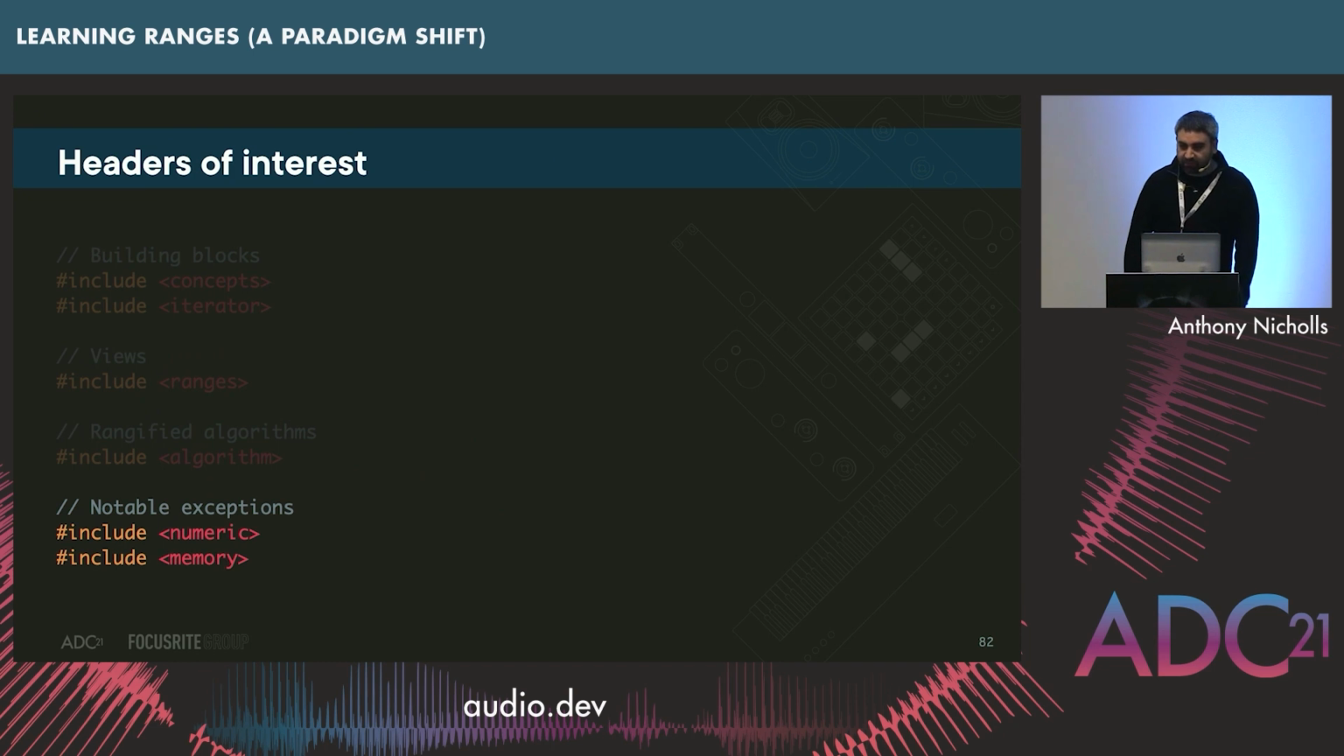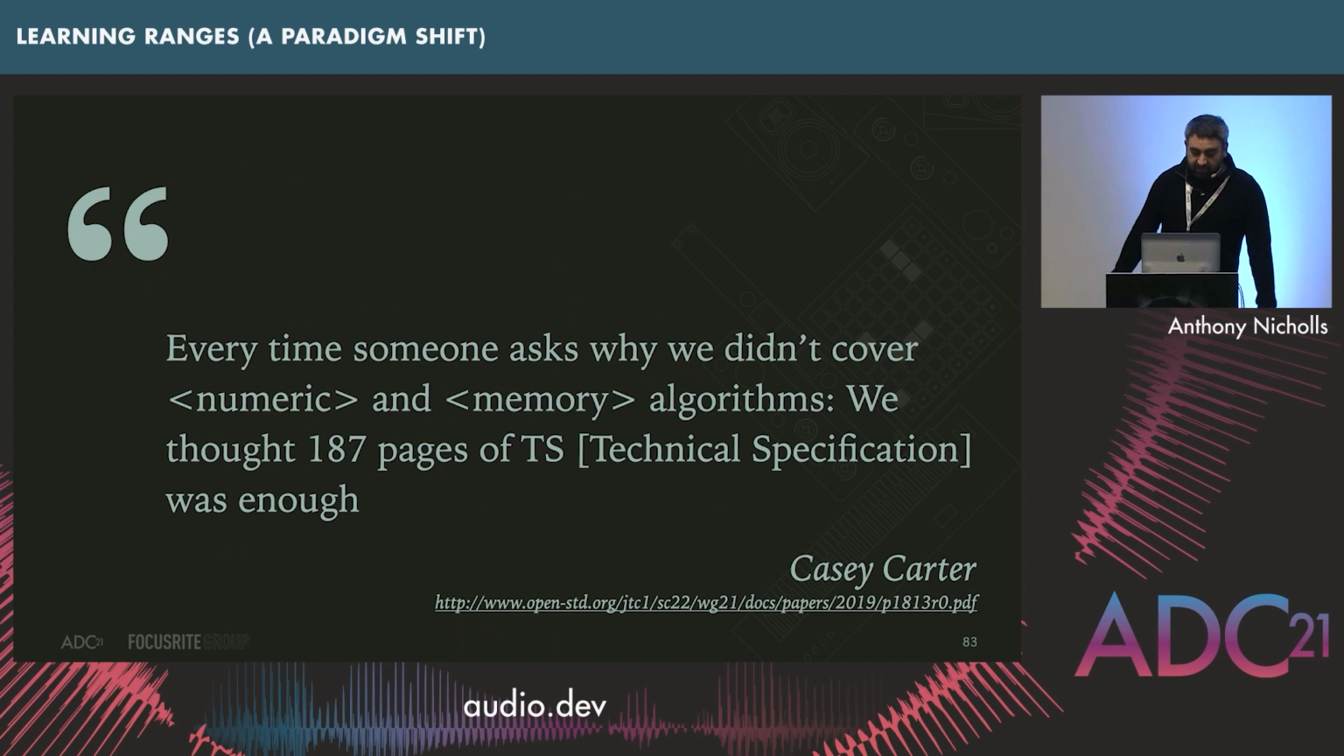Some notable exceptions. There are some algorithms in numeric and memory. Unfortunately, these are not included as part of the C++20 standard. So Casey Carter said, every time someone asked me why we didn't cover numeric and memory algorithms, we thought 187 pages of technical specification was enough. So I think I'm kind of inclined to agree. I think it's good that at least they've got something in, and we've got something we can start working on.